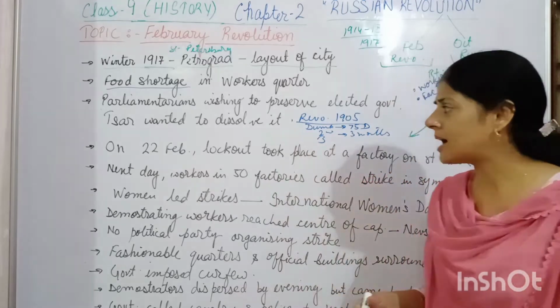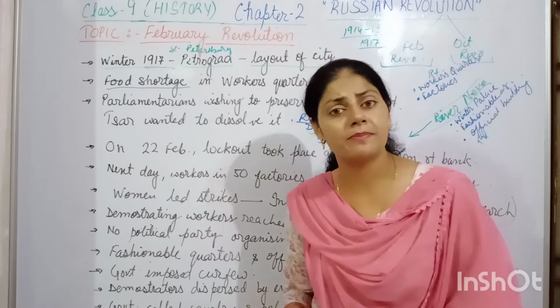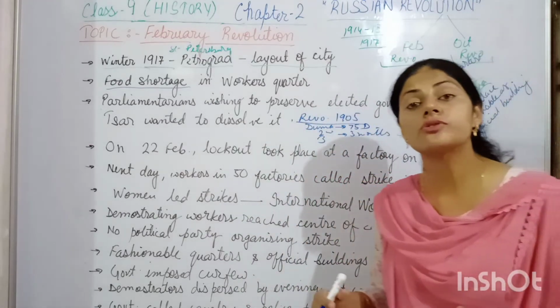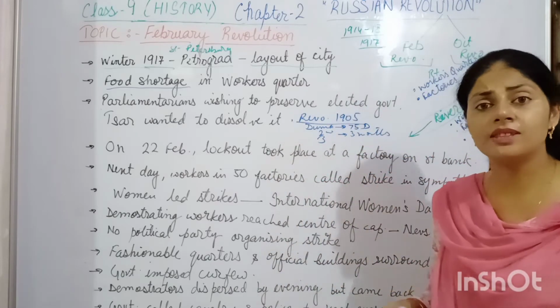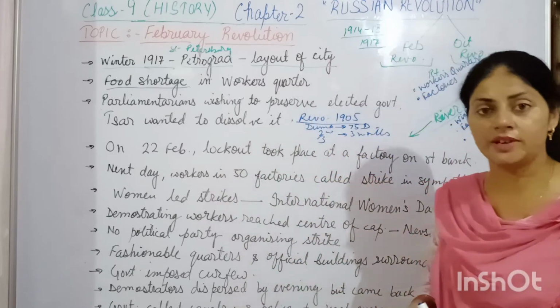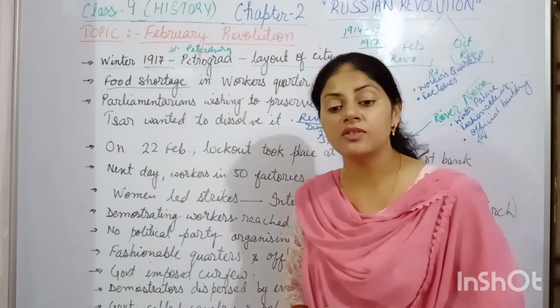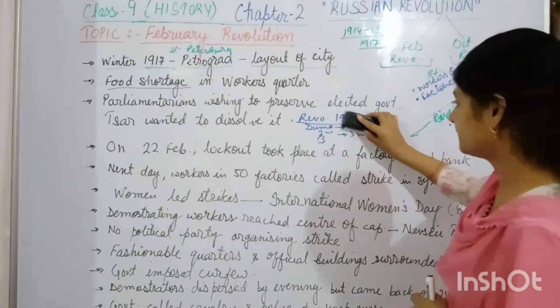But now, after packing the Duma or after electing all conservative people in the Duma, still the monarch was not able to practice autocratic power. That's why he was having a problem with the Duma, with the parliament of the country. That's why he wanted to dissolve it. But the people who were in favor of the parliamentary form of government were against this wish of the monarch.